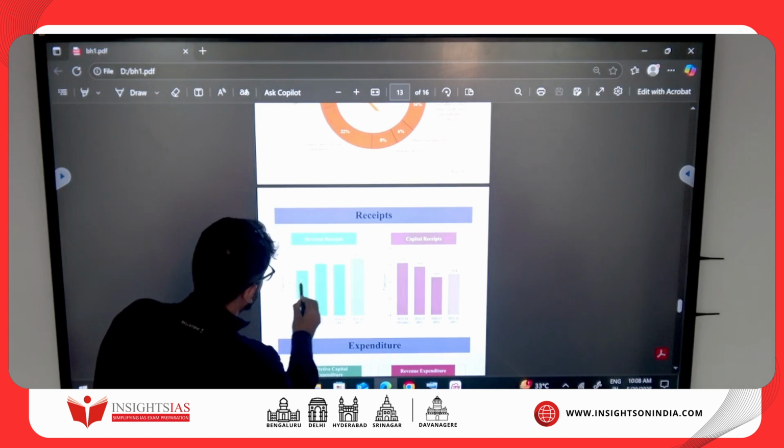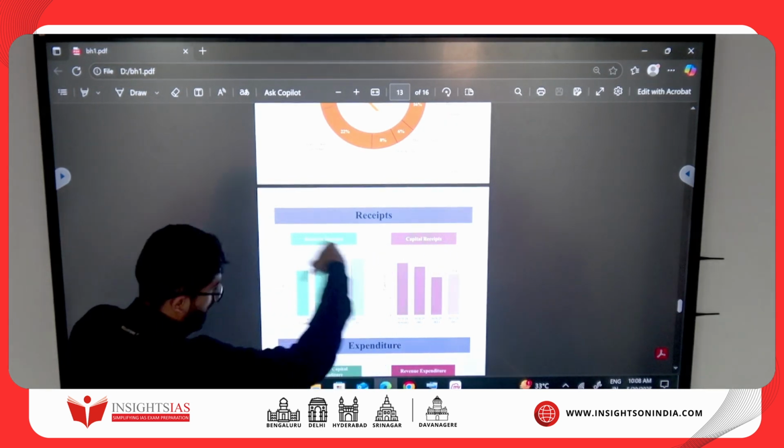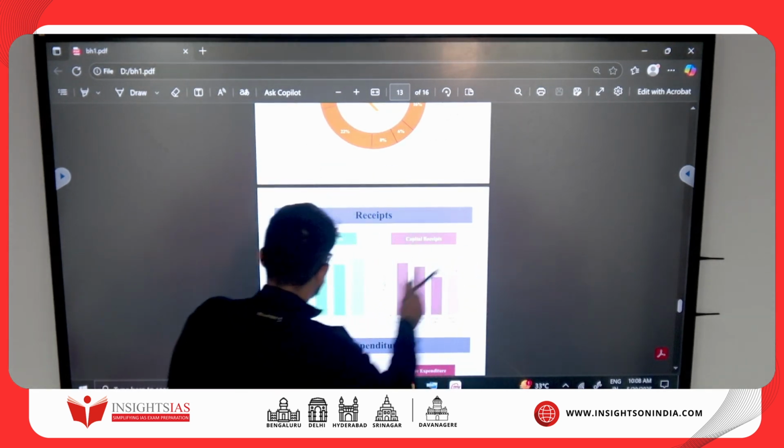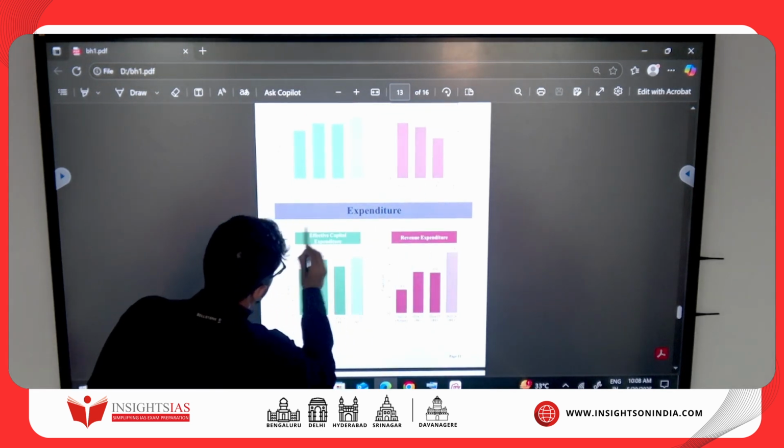So revenue receipts, are they continuously increasing? No. Increasing, decreasing. Capital receipts, you know the definition? Are they continuously decreasing? No. Decreasing, again increasing. Okay, expenditure: increasing, decreasing, increasing. Effective capital expenditure.